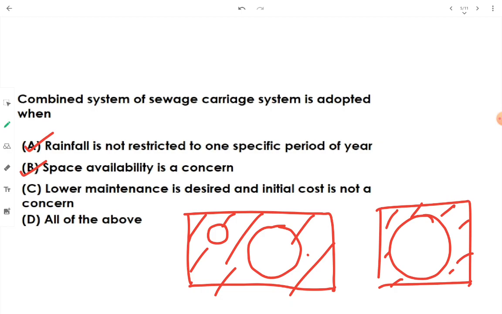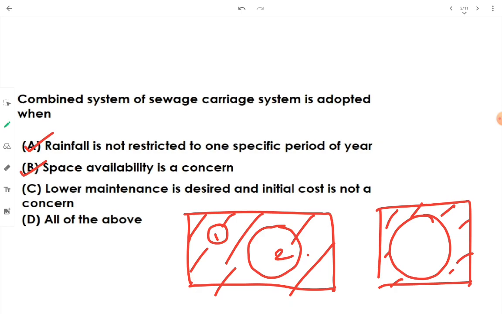Okay, then lower maintenance is desired. Yes, when we are talking about two sewers, you can roughly estimate that the maintenance, the inspection and all the cost involved for the maintenance of the separate system will be more, almost let's say double. And when we are talking about one single sewer that needs to be maintained and taken care of, the cost and maintenance aspects are less in case of one combined sewer. Initial cost is not a concern.